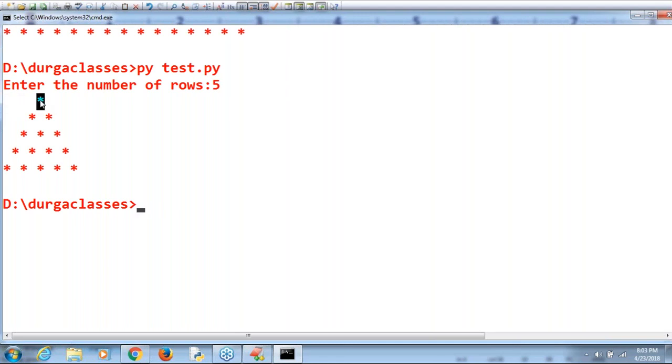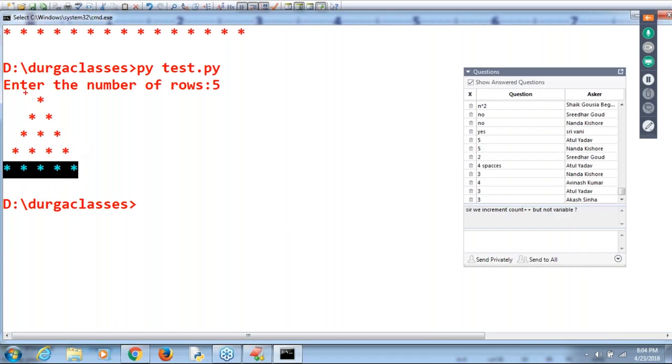Correct or not? Okay. Next, how many spaces are required? 3 spaces are required, and then 2 stars. 2 spaces are required, and then 3 stars. 1 space is required, and then 0 spaces are required, like this. Now take very, very special care. In the first row, how many spaces are required? Okay. In the first row, i value is equal to 1.